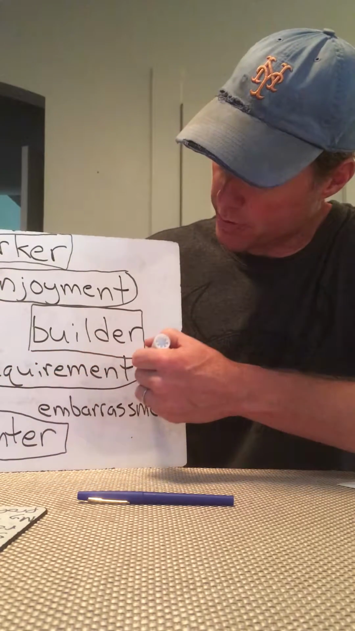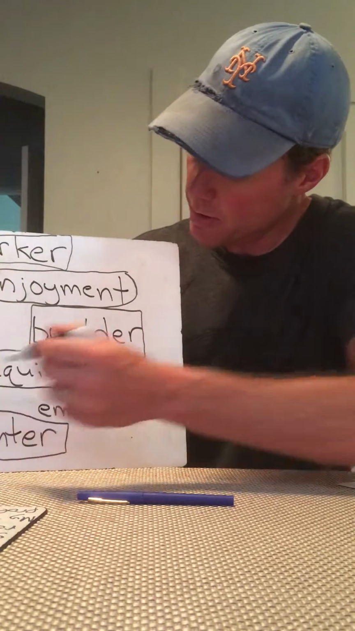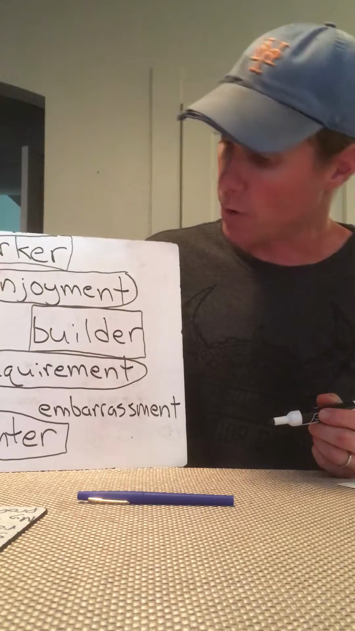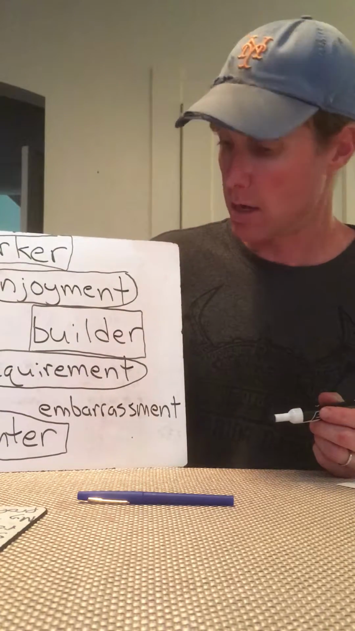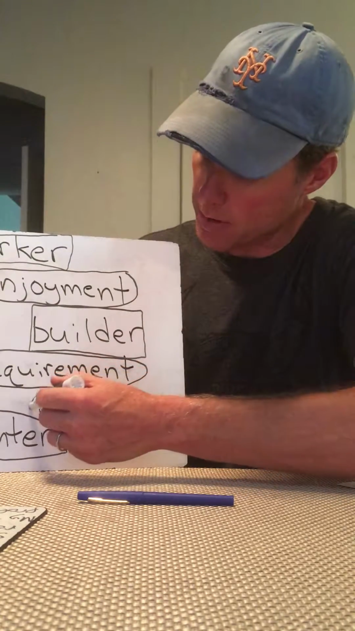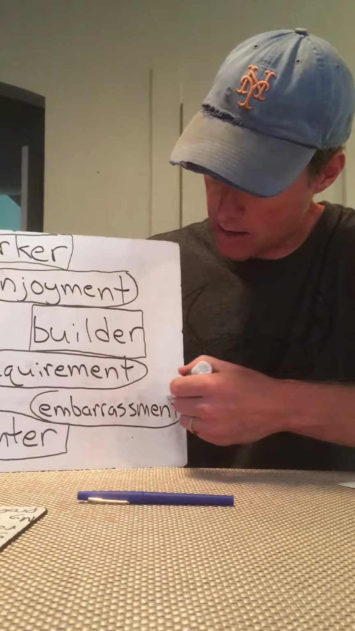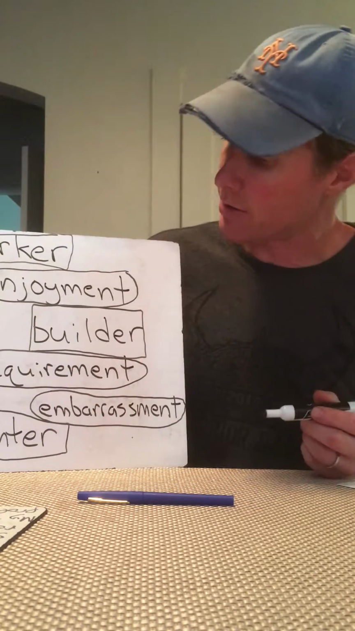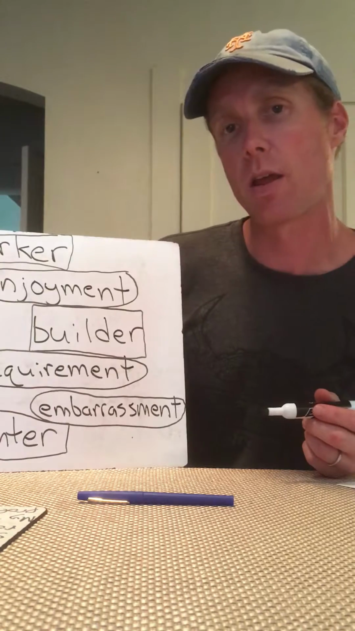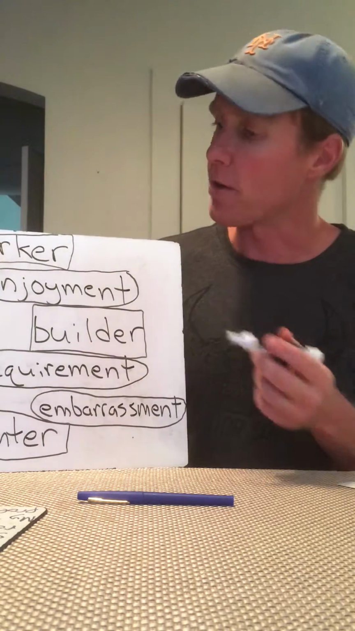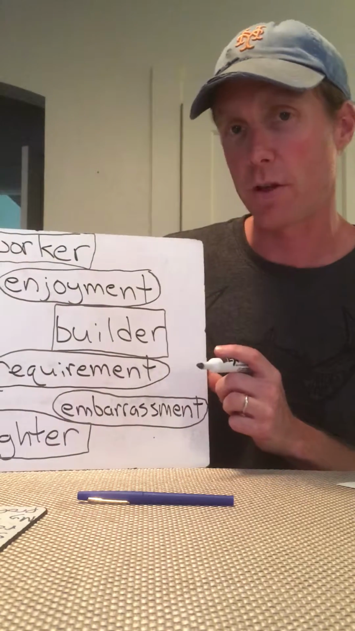So we're going to group that one with the circle also. Requirement ends with M-E-N-T as well. Anything else? That's right, embarrassment. Embarrassment ends with the same four letters as requirement and enjoyment. Awesome job, guys. You guys found two different things in common with all of these words.